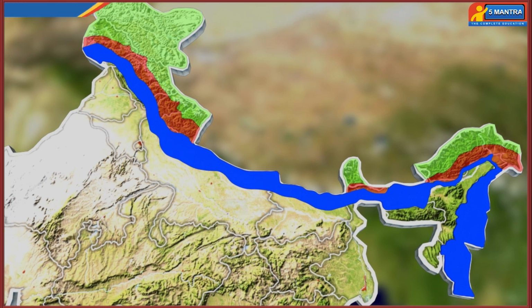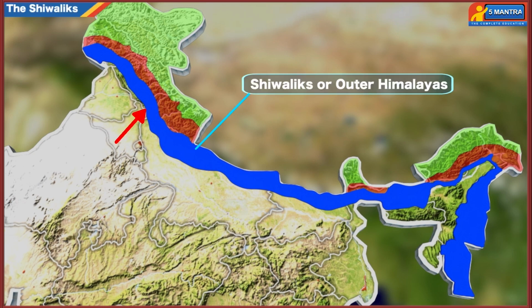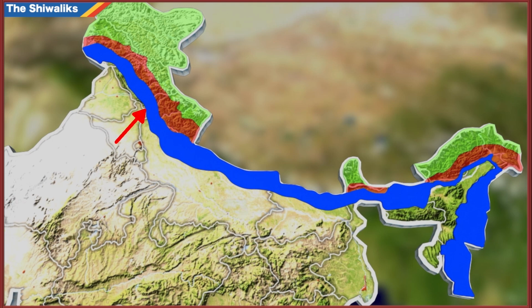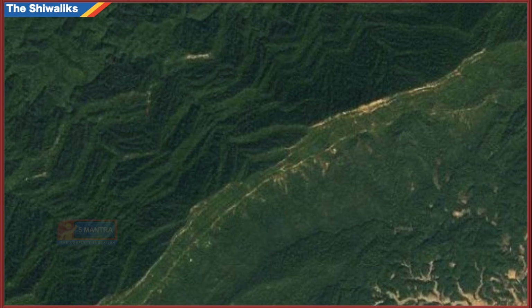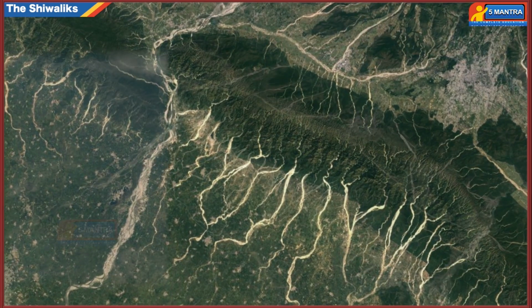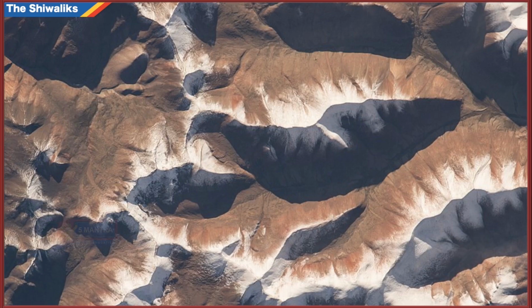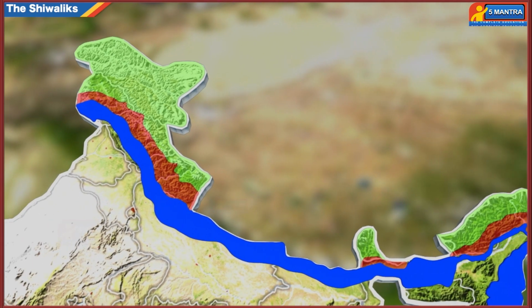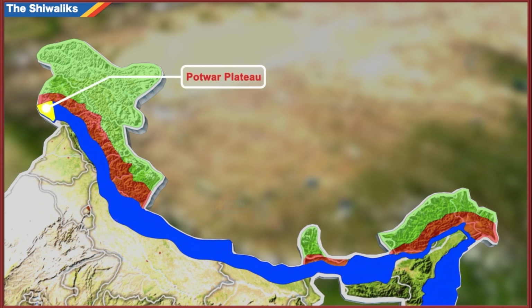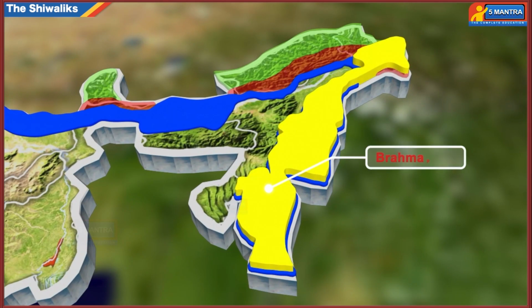Now, let us learn about the Shivalik range. The Shivalik range is also known as the Outer Himalayas as it is located outside of Himalayas. It has steep northern slope, so it appears like a hogback. It runs parallel to the middle Himalayas from the Potwar Plateau to the Brahmaputra Valley.